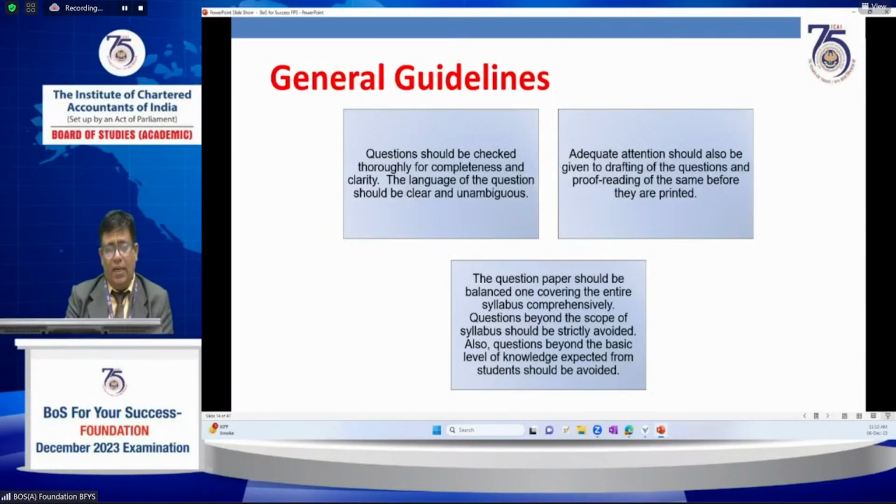If it is ambiguous, that kind of question will be taken care of by the institute, and weightage will be given if it is wrong, subject to the examination committee's ultimate decision. Adequate attention should also be given to drafting, and all questions should be taken from the syllabus point of view only.